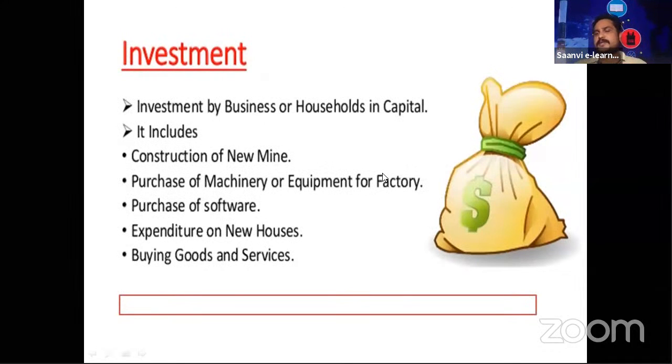Next is investment, by business or household in capital. It includes construction of a new mine, purchasing of machinery or equipment for a factory, purchase of software, and expenditure on new houses. These all come under investment.